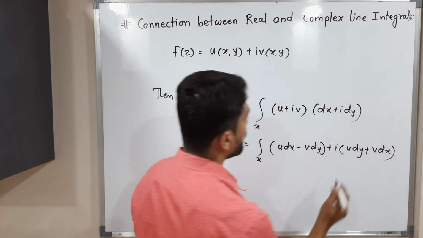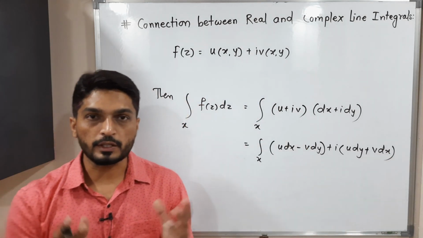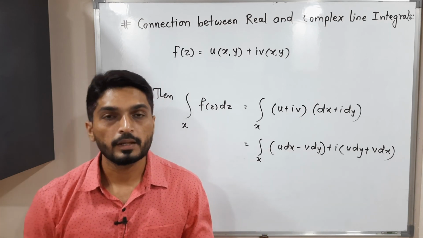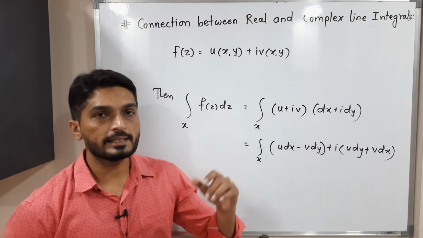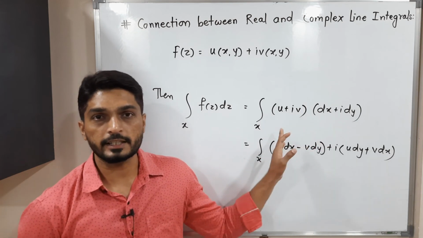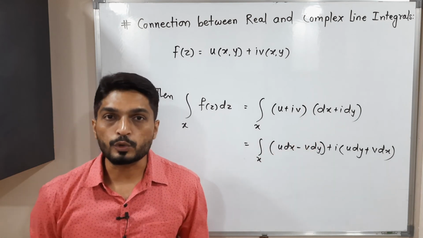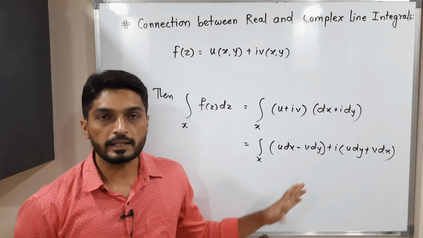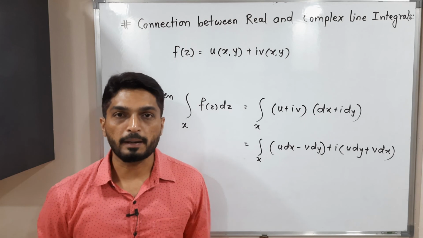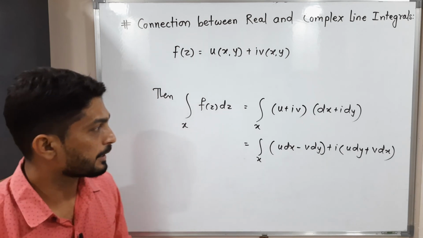Okay. So when you take the product of these two complex numbers, you will have it like this. Getting? You can solve these two brackets separately also, first into first, first into second, second into first, and second into second. In that way also you will have the same thing. Here I directly used the formula. This is the real part now and that is the imaginary part. So you can easily take separate integrations, right?